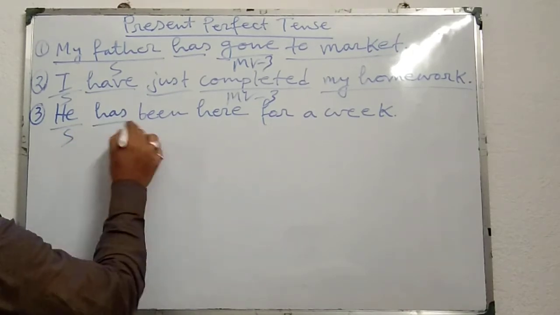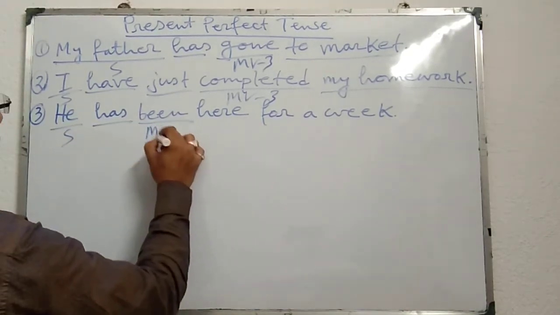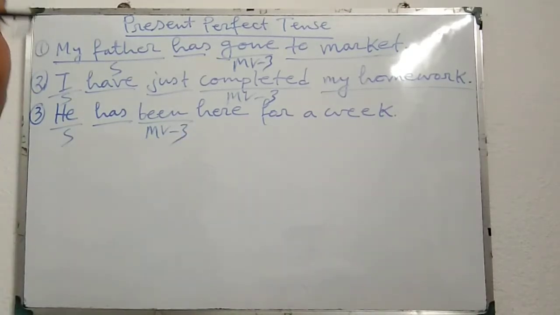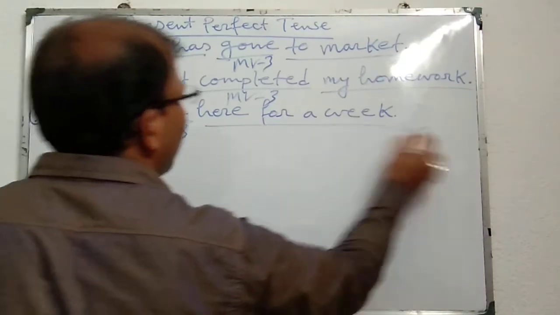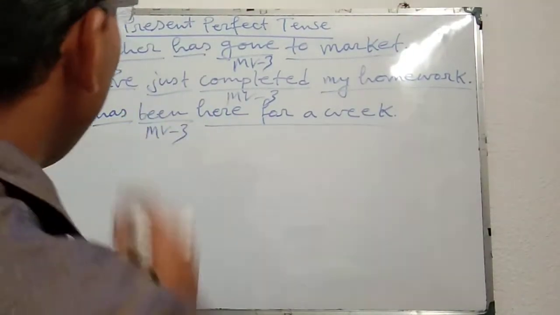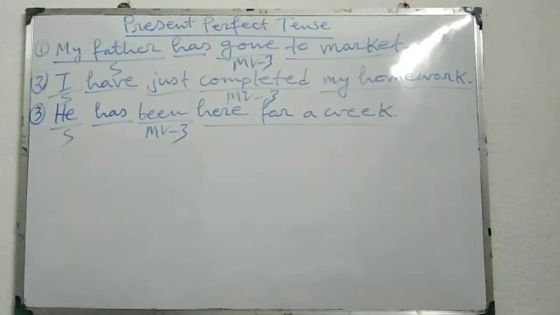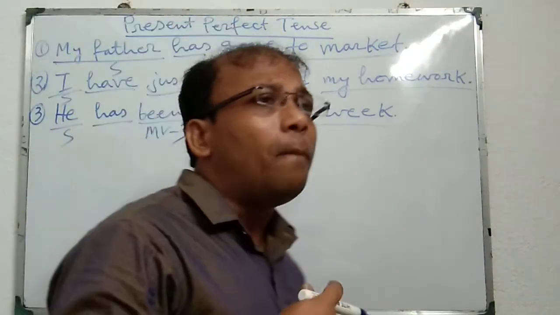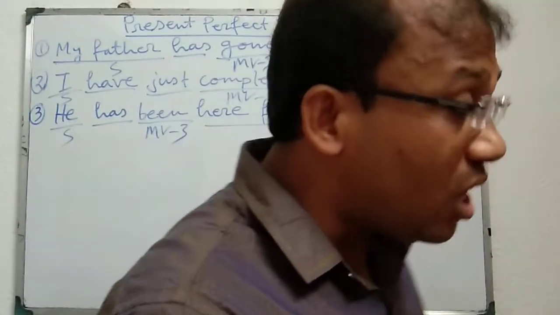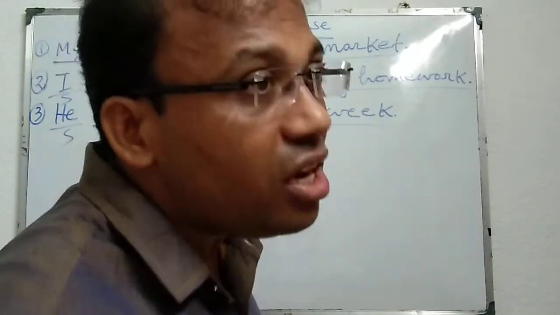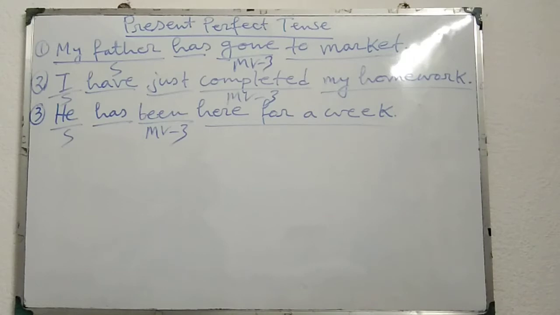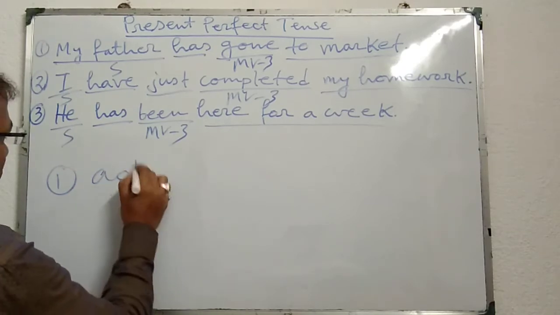He is the subject, has is the verb, thereafter been, it is MV3, main verb third form of be verb, thereafter here for a week, others. Now if we note the first sentence, my father has gone to market, here the action is completed but its effect or result is still present, because my father has gone to market but he has not returned till now.